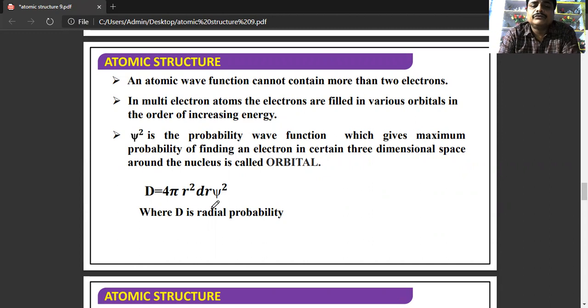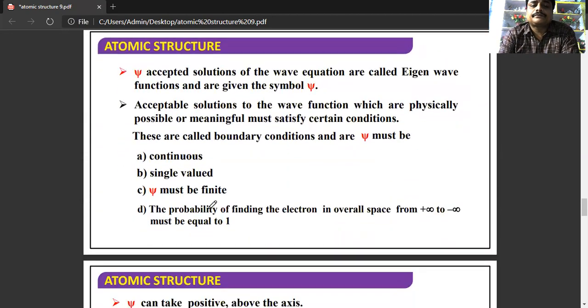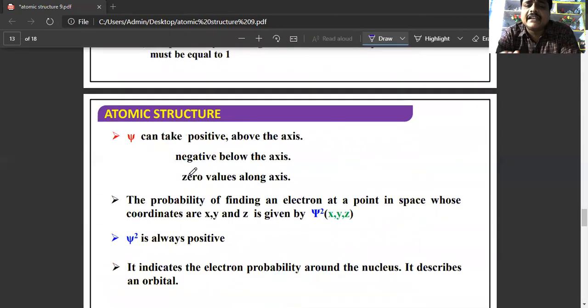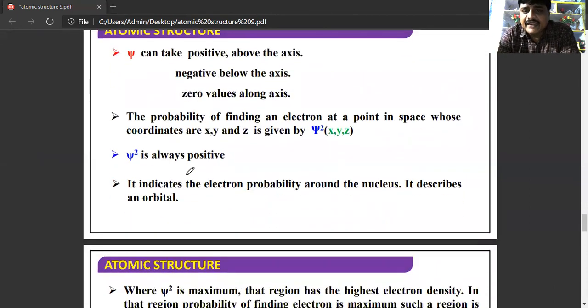D is equal to 4 pi r square dr psi square, where D is the radial probability. The accepted solutions are known as eigen wave functions and are given by the symbol psi. These are boundary conditions: psi must be continuous and single valued, and psi must be finite. The probability of finding the electron must be equal to 1. Psi can take positive values above the axis, negative below the axis, and zero along the axis.